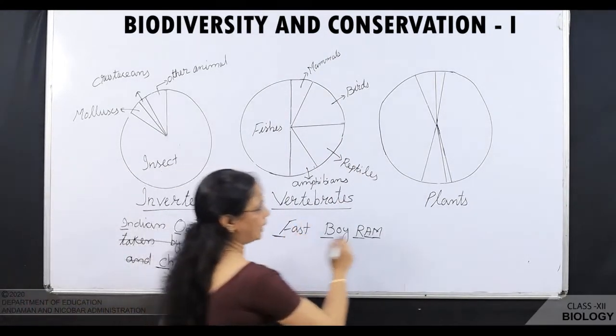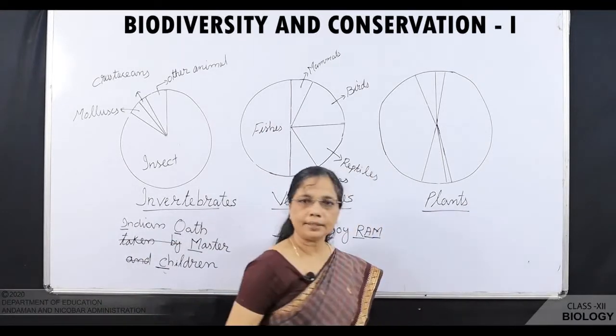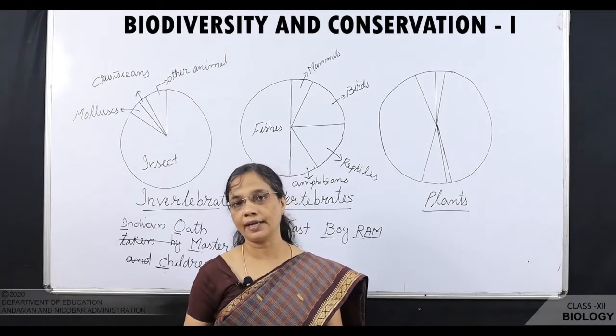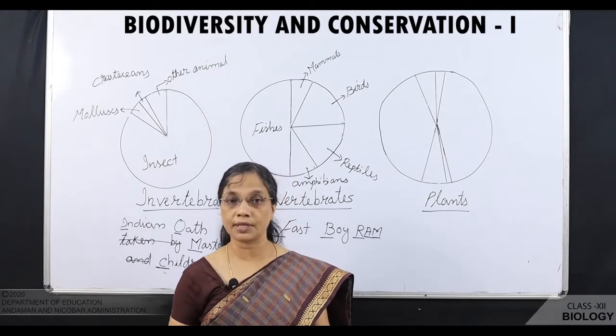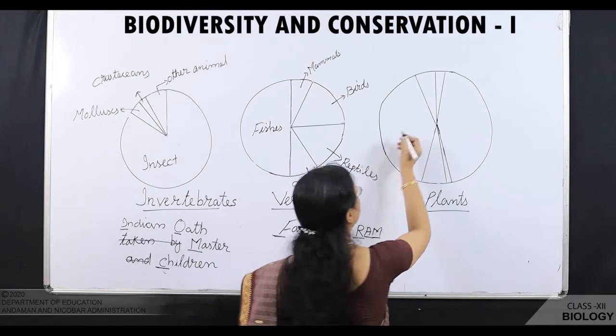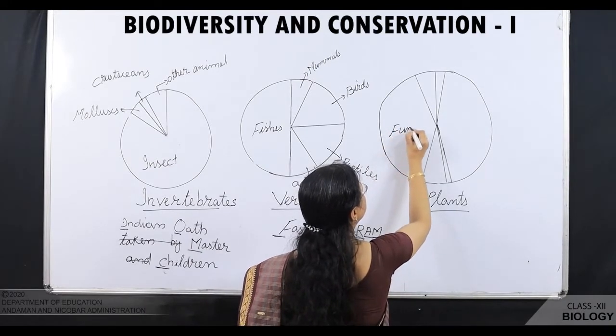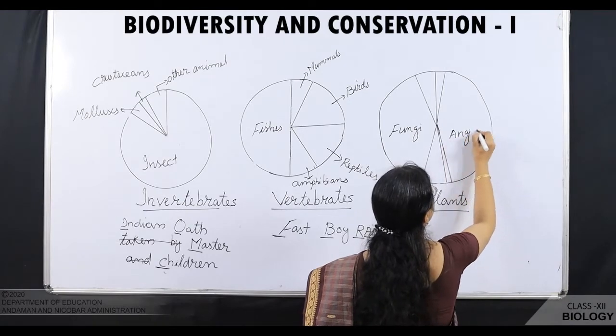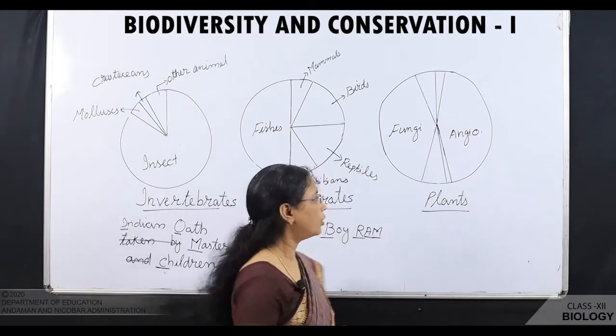Now we'll see the plants. You know that on this earth, species richness of fungi as well as angiosperms is more. So here we'll write fungi and here angiosperms. What about this area?